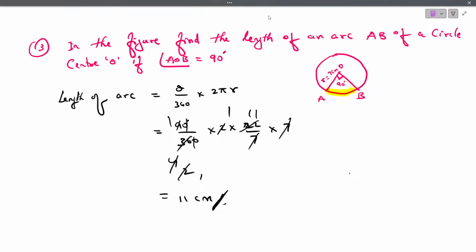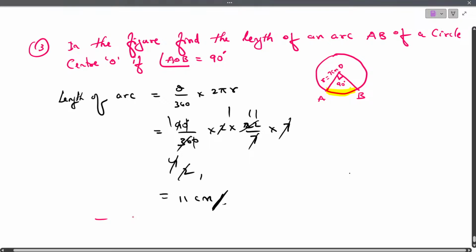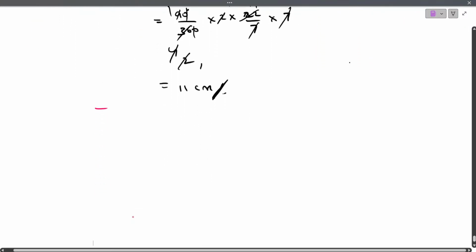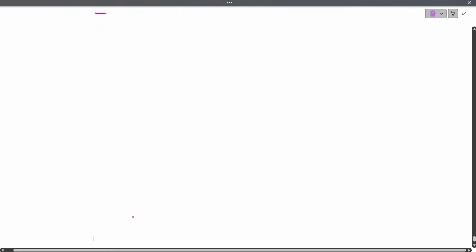Next question. Let me proceed further. I hope you all have got the idea how to solve this type of questions.